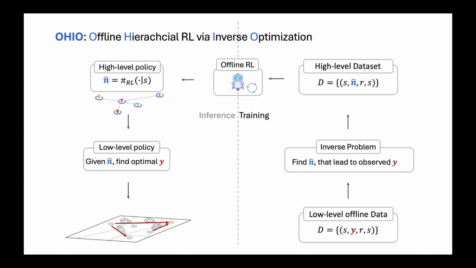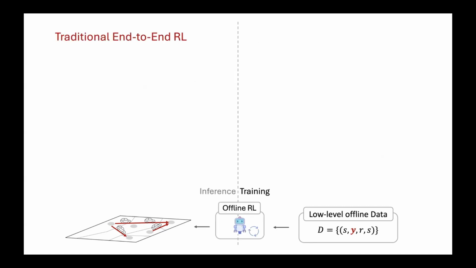Okay, but then, just to make it easier to present the results, we call this approach Ohio, which is short for offline hierarchical RL via inverse optimization. Okay, but then looking at all of this, basically we're starting with a data set consisting of flows. We're transforming those flows into high-level actions and then training our agent and then deploying the hierarchical policy online. One could, of course, start wondering, is this even worth it? Or can't we just train an agent directly on this low-level offline data set, which would basically be traditional end-to-end RL? We train an agent to directly control the low-level vehicle flows across the network, which is basically also what we observe directly in the data set.